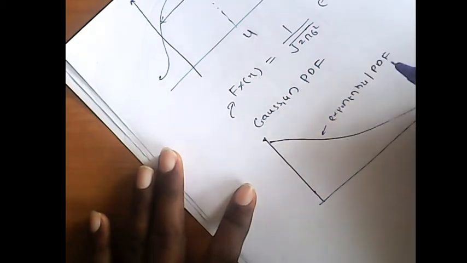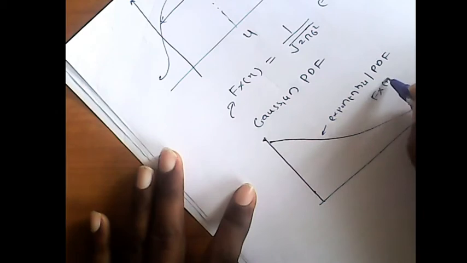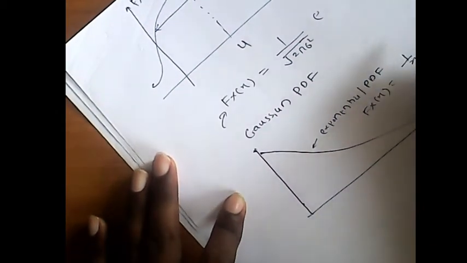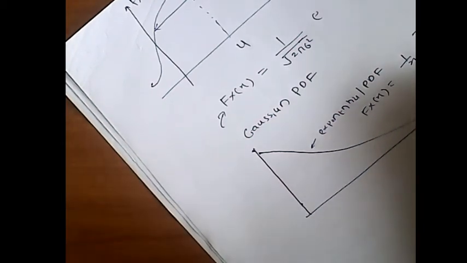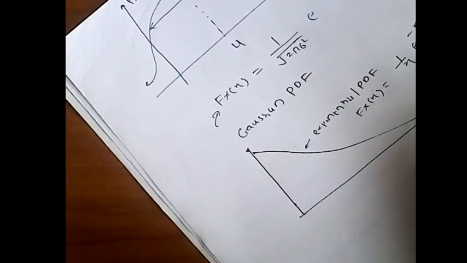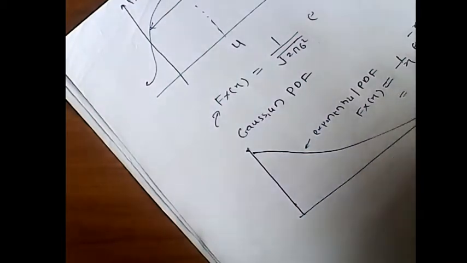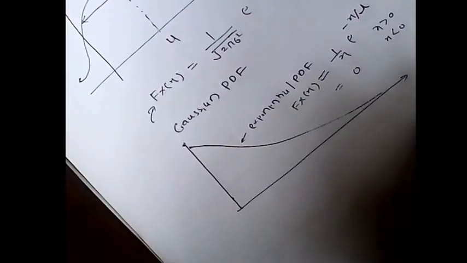We can say f of x is 1 upon lambda e raised to minus x upon lambda, where x is a random variable taking a continuous set of values. It is valid when x is greater than 0, and otherwise it will be 0 when x is less than 0. So that is the exponential.